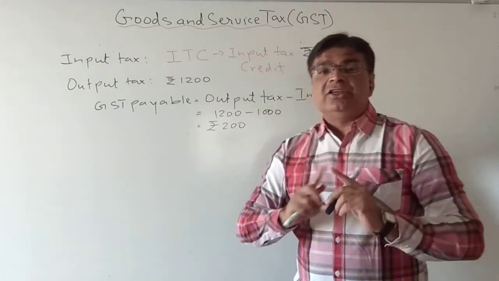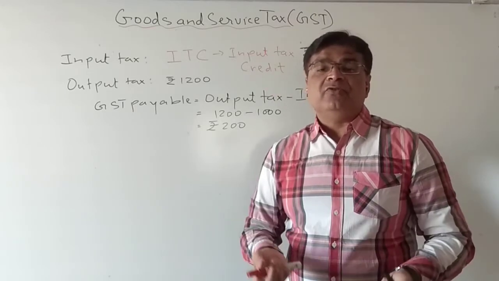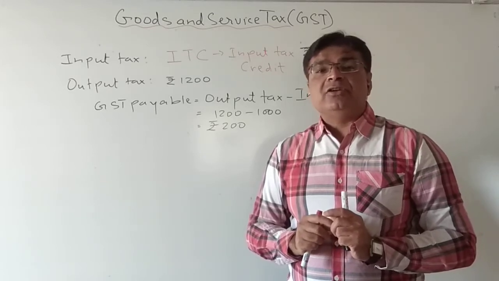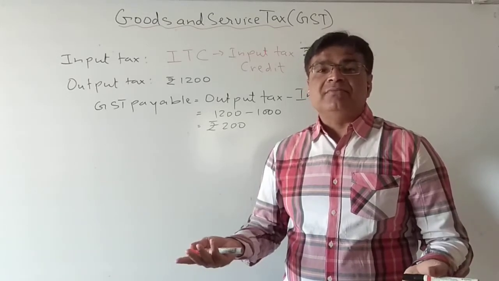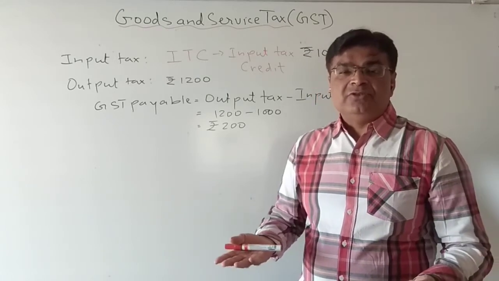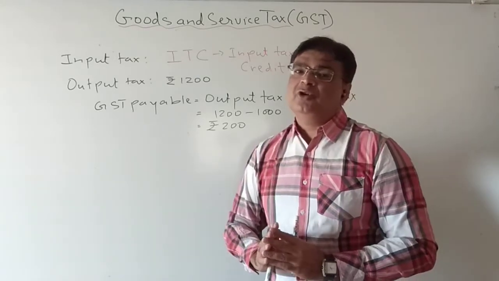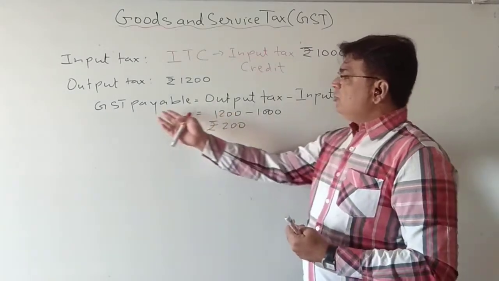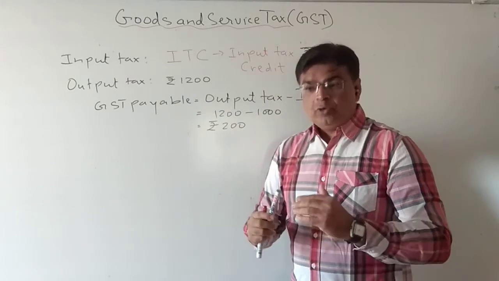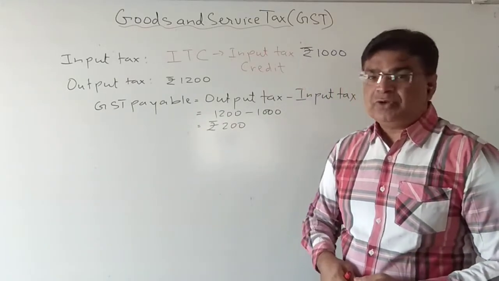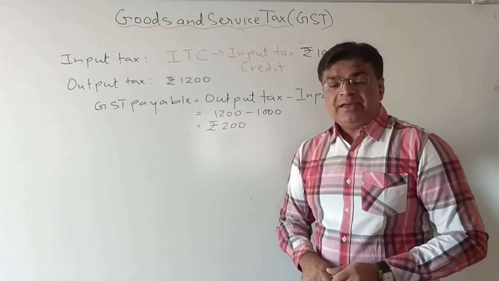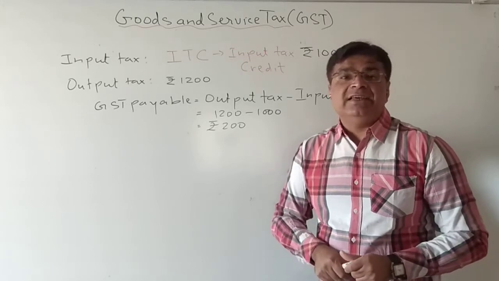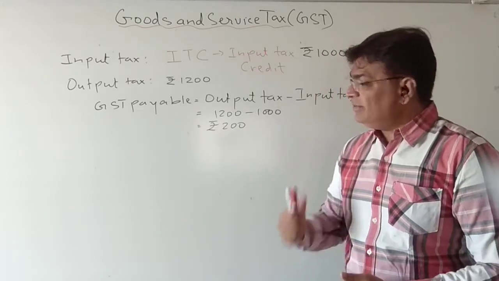So you can see that nothing goes from the pocket of the dealer or the manufacturer. Who is the end payer of the tax? Finally, who is paying all the tax? The people who are consuming, like us, the consumers. Finally they are paying all the tax. So all the tax comes finally to the consumer. And in this way, you can calculate the GST payable. Okay students, one point we want to discuss over here is that sometimes input tax is greater than the output tax. In that case, what happens? Let us see one example.